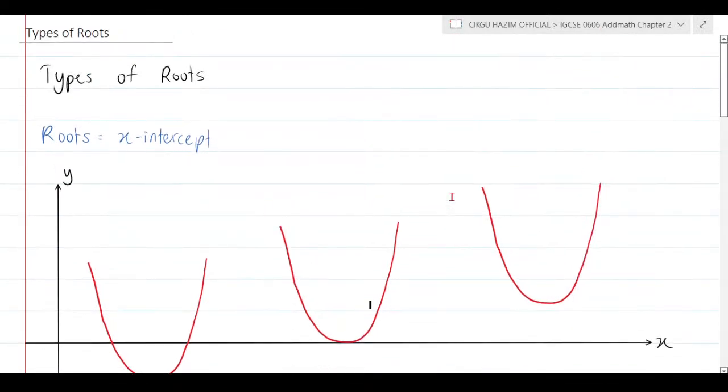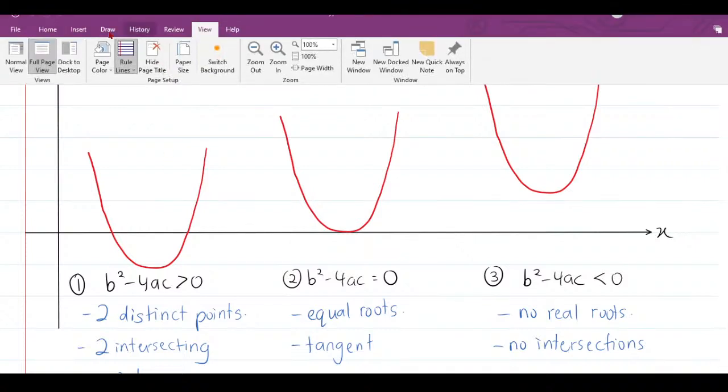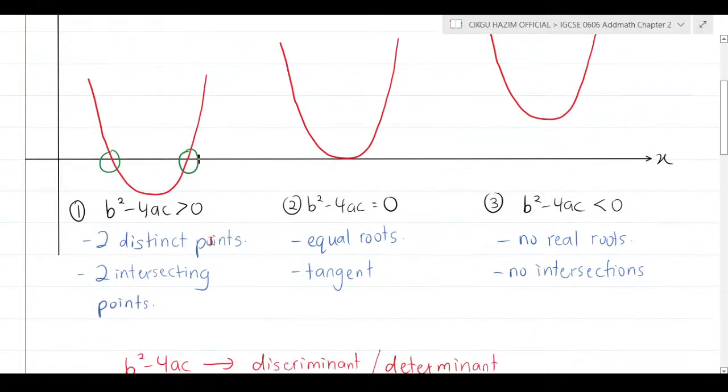So what does it mean? Next thing is type of roots. Like I told you, roots is the x-intercept. So we can have three types of intersection. The first type of roots here is when you have two intersecting points. You can see properly here, there are two intersecting points or two x-intercepts. When it's two x-intercepts, the keyword can be written as two distinct points or two real roots.